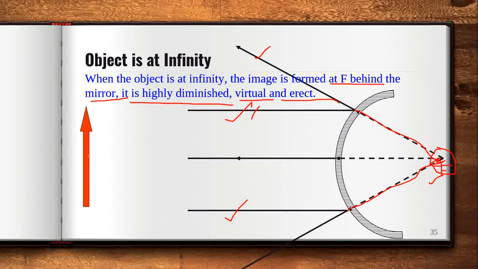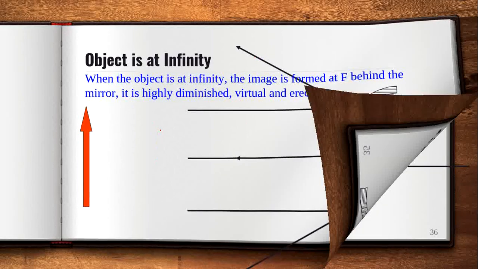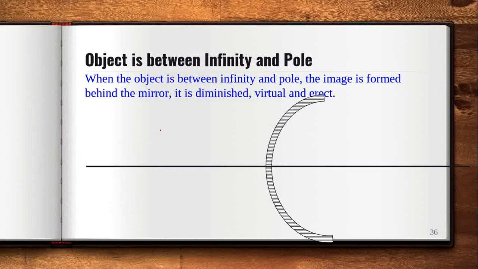That means the direction of the image will be in the same direction as the object. You can see an example in the next slide, because the image is highly diminished, so I can't show you here, but in the next case I can show you. See here, the object is between infinity and the pole. So this is the pole.